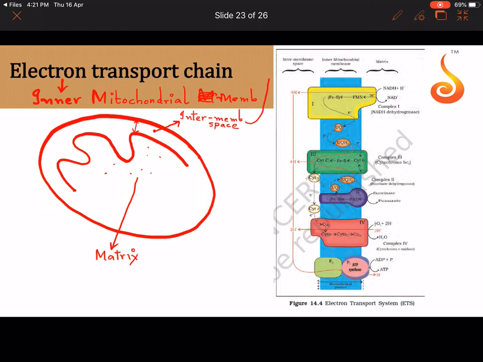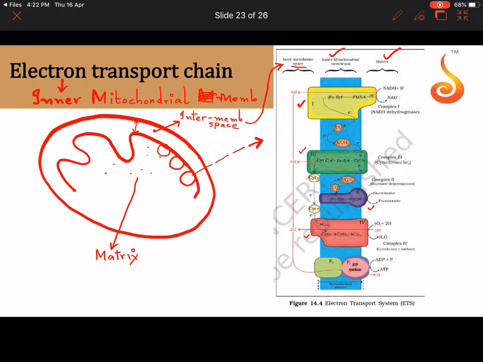So that is what is depicted here. This is the inner mitochondrial membrane. This is the inner mitochondrial space. This is the inner mitochondrial membrane and the matrix. And notice how in the inner mitochondrial membrane, there are so many protein complexes that are shown in the form of colors over here. A yellow complex, a green complex, a blue complex, a red complex. Yes, so many complexes, electrons are passing through them.